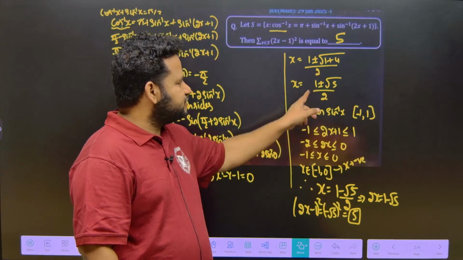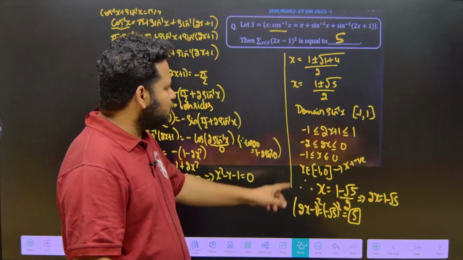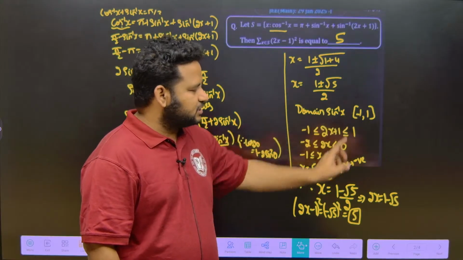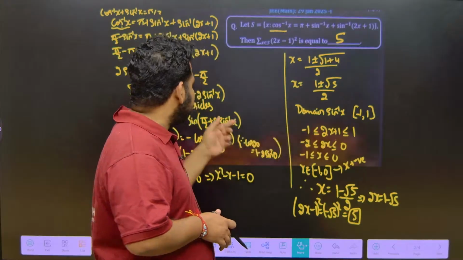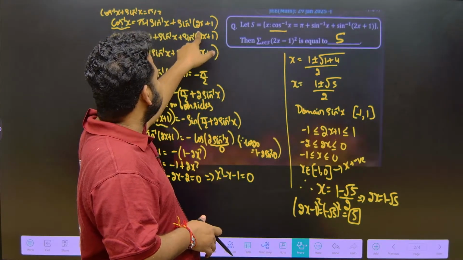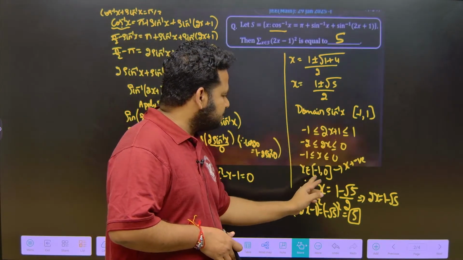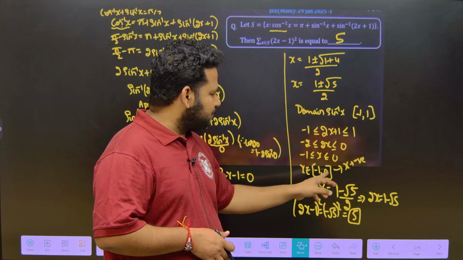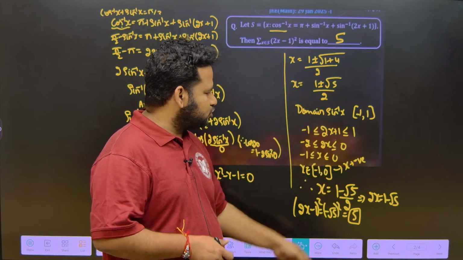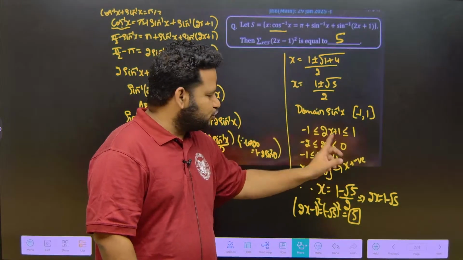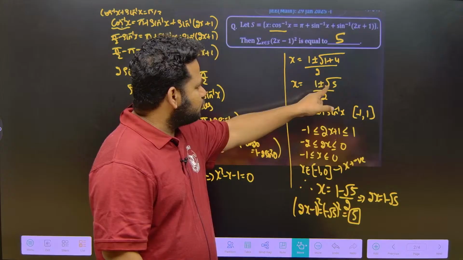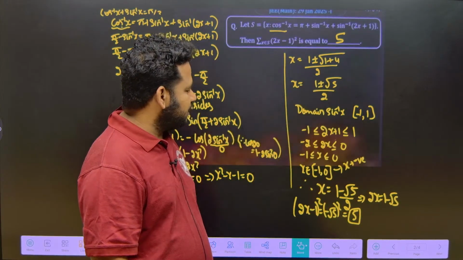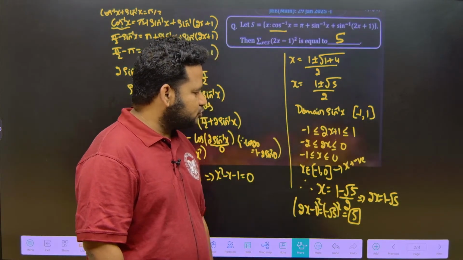Here we do not know which value to take for x. Now we know the domain of sin inverse of x is minus 1 to plus 1 within closed interval. Okay, from this one I have taken 2x plus 1. On simplifying this, I will get x belongs to minus 1 comma 0. Here 2x plus 1 belongs to minus 1 comma 0, that is x should be negative. X should be negative means I cannot take 1 plus root 5 by 2. I should take 1 minus root 5 by 2. So therefore x will become 1 minus root 5 by 2.